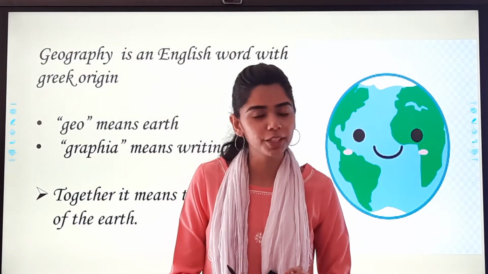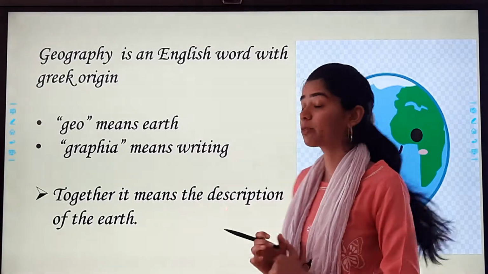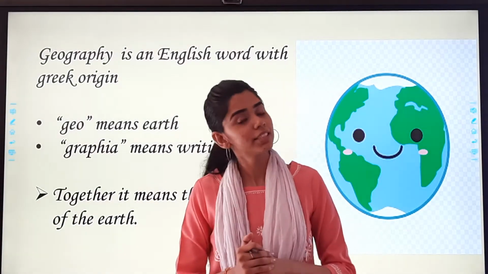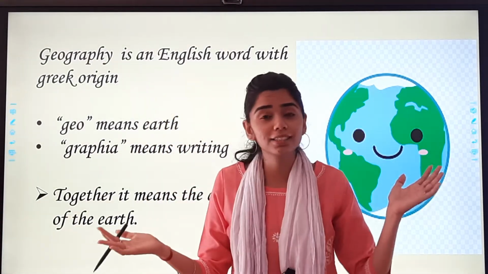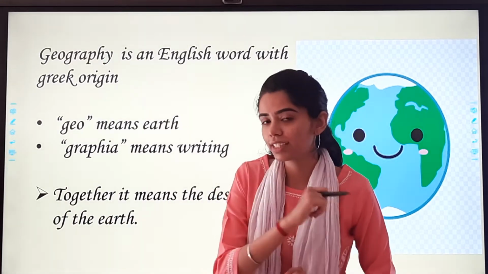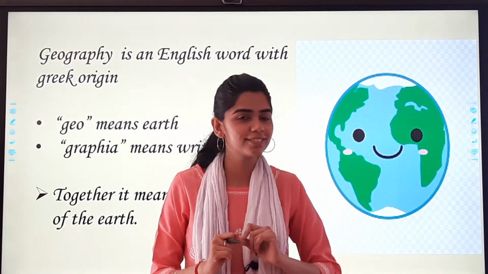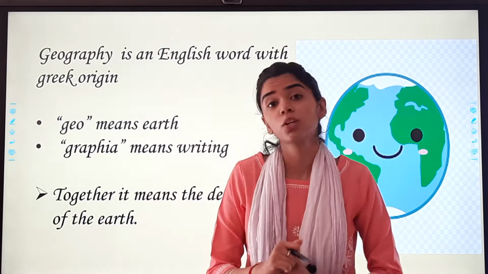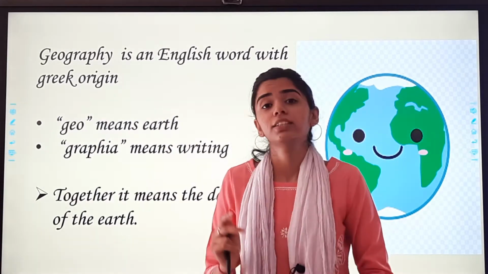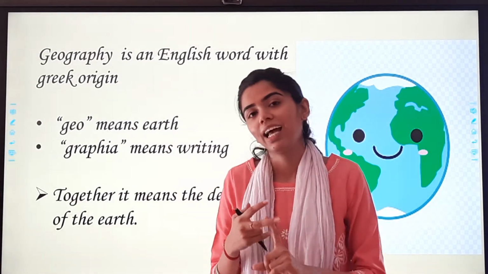So this is geography. Now before starting with the new chapter, tell me, what do you see in the sky? During the daytime, we see the sun. During the night time, we see the moon and stars.